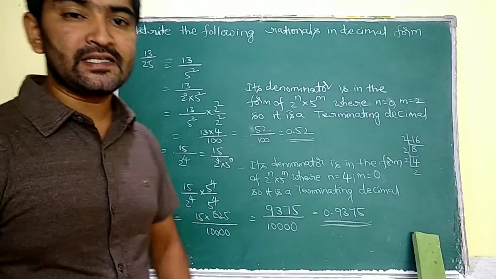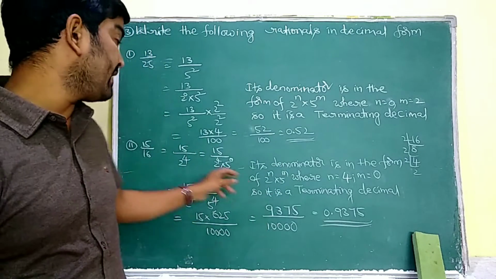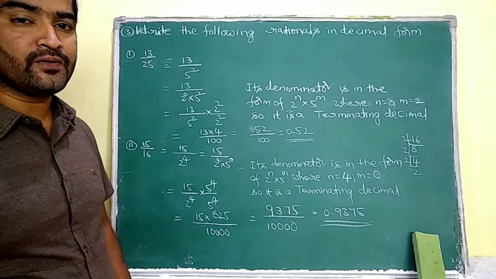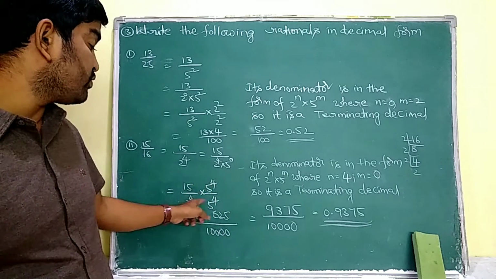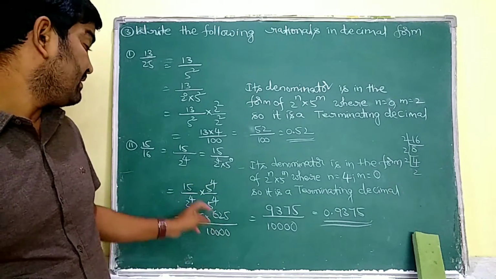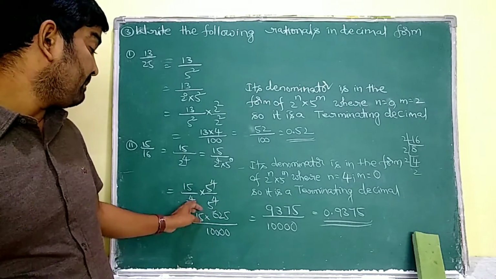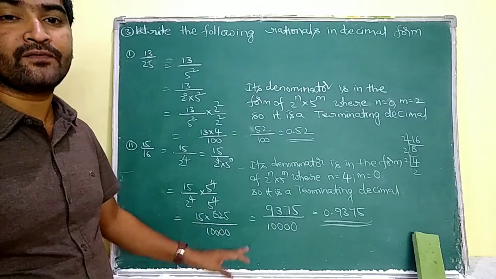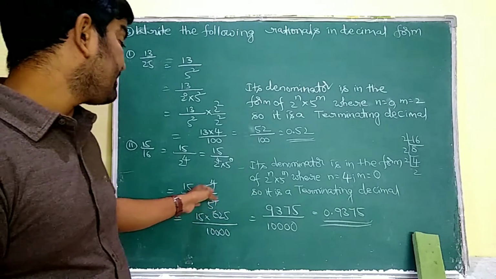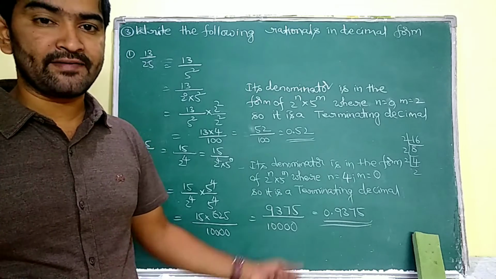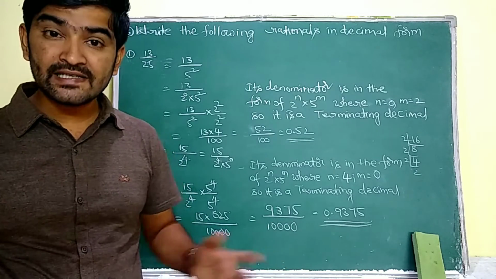To express its decimal expansion, I have to multiply it with 5 power of 4 and divide with the same 5 power of 4, because I have to pair up both 2's and 5's here. So 15 into 5 power of 4, we know 625, by 2 power of 4 into 5 power of 4 means 10,000. Here see, 15 into 625 means 9,375 by 10,000. That is equivalent to